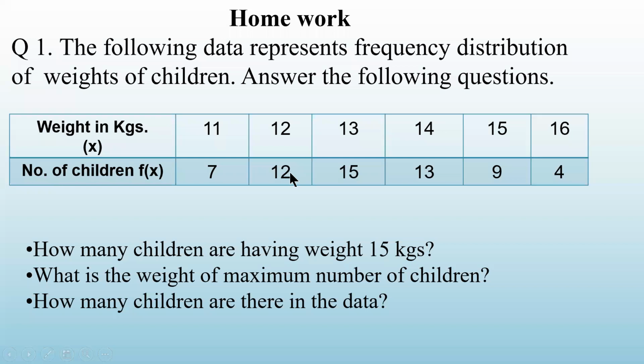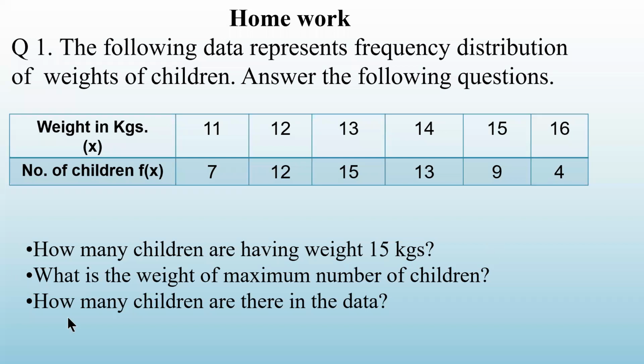There are 12 children whose weight is 12. There are 15 children having weight 30. There are 13 children having weight 40. 9 children with weight 50. And 4 children are there जिनका वेट है 60. तो ये टेबल आपको पढ़ के समझ में आना चाहिए. Now you have to answer the questions. How many children are having weight 15 kilograms? What will be your answer? कितने चिल्ड्रन है जिनका वेट 15 है?